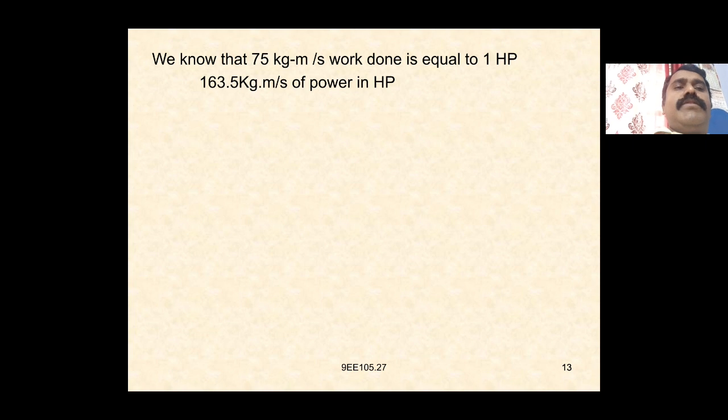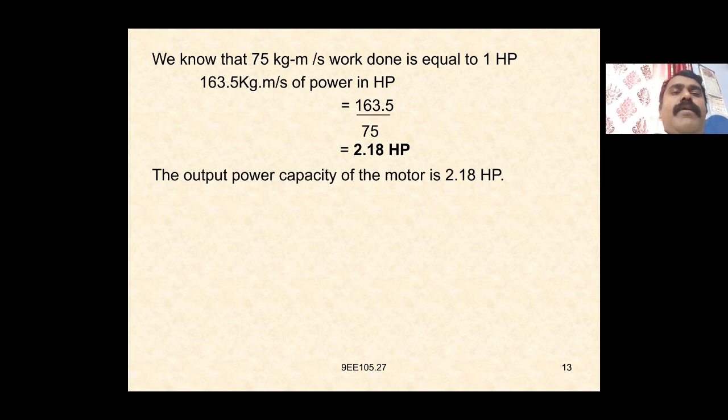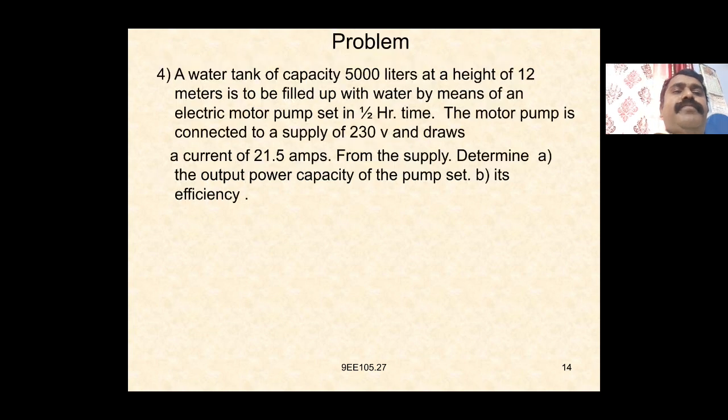So 163.5 kg meter per second of power in HP is 163.5 divided by 75, which is equal to 2.18 HP. So converting kg meter per second to HP, we get 163.5 divided by 75, that is 2.18 HP. The output power capacity of the motor is 2.18 HP.